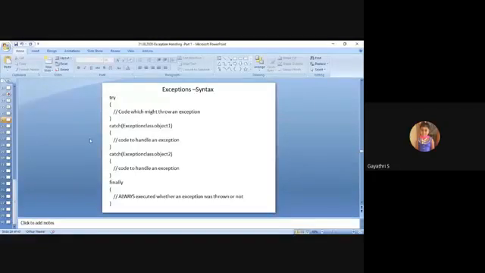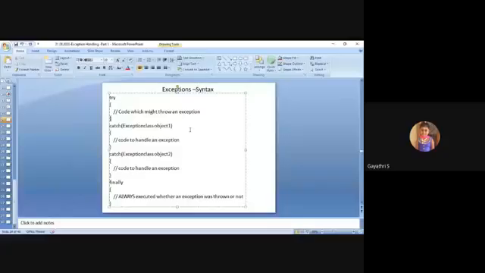So what is the catch block? The code to handle an exception. It may be a simple print statement of the exception. So catch is the code to handle an exception.